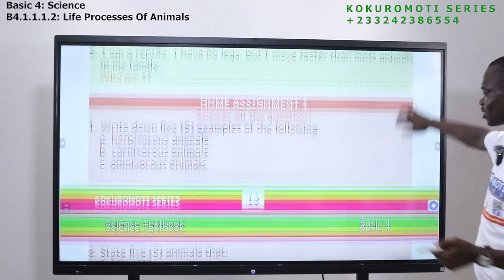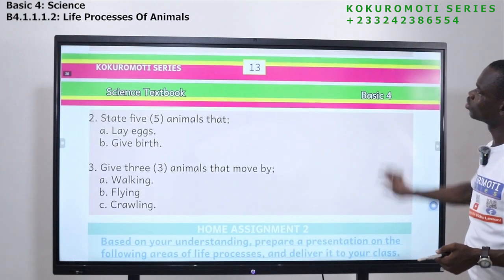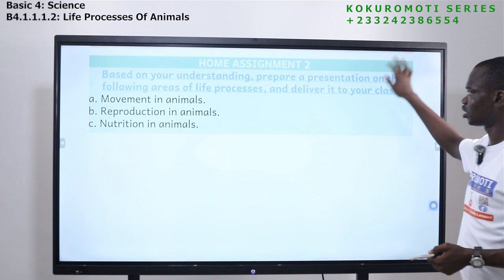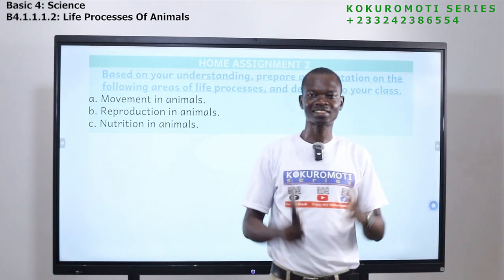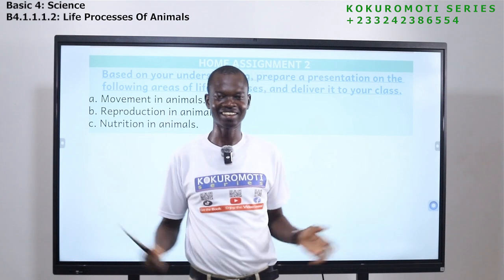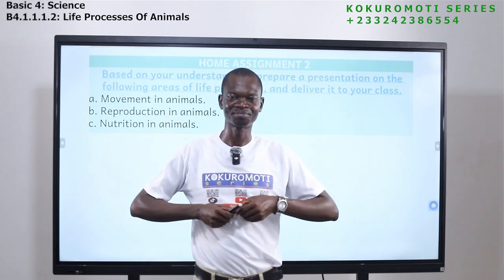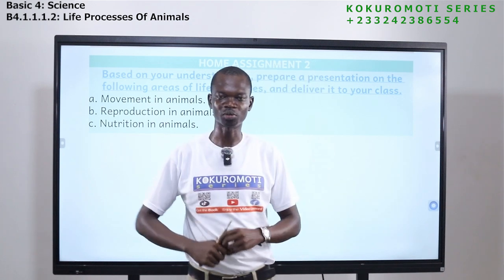We have home assignment 1, and then we have home assignment 2. So home assignment 1 is here, and then home assignment 2 is also here. So this is what I expect you to do. The answers are there. You know them. Questions are very cheap.